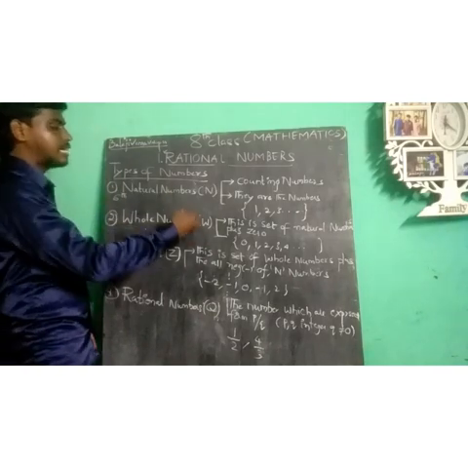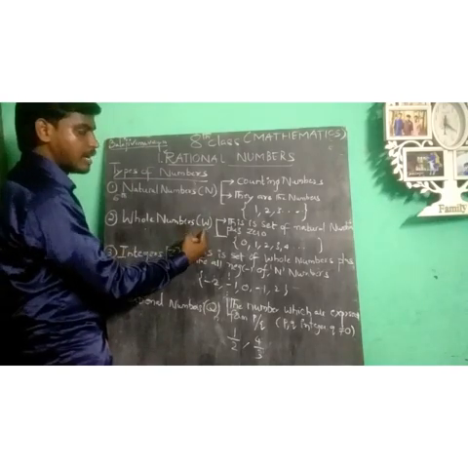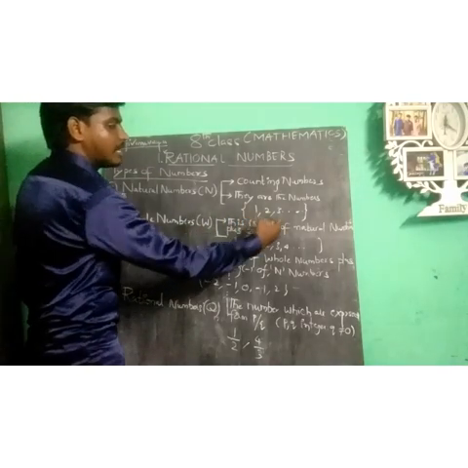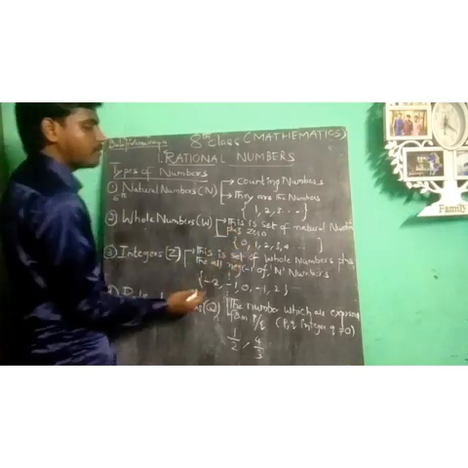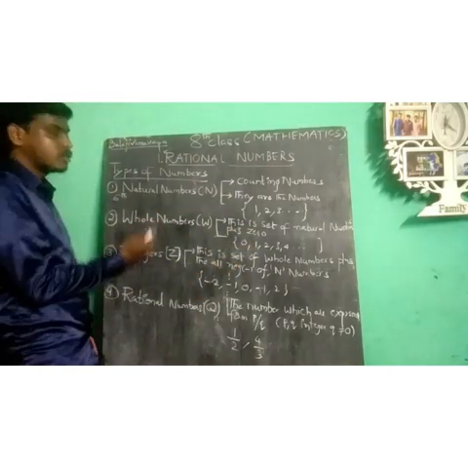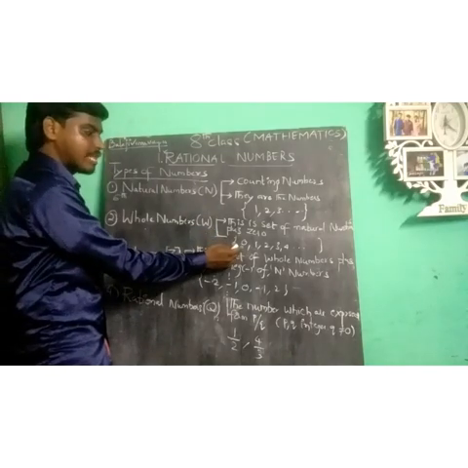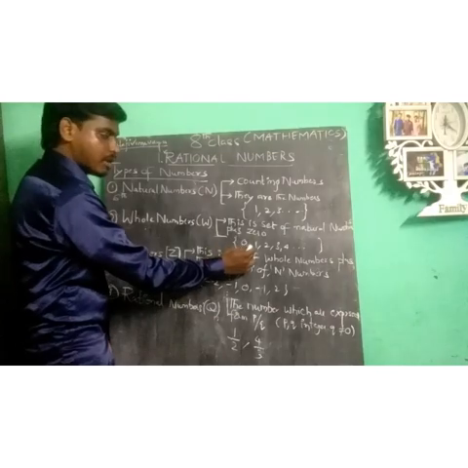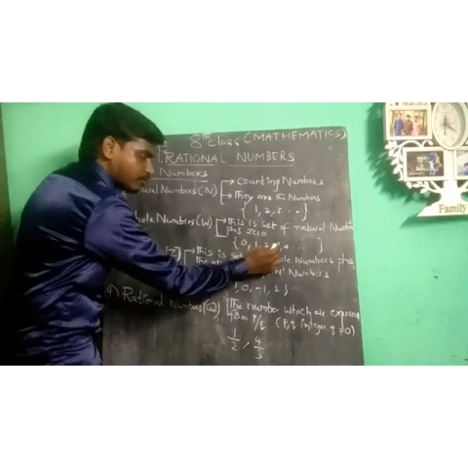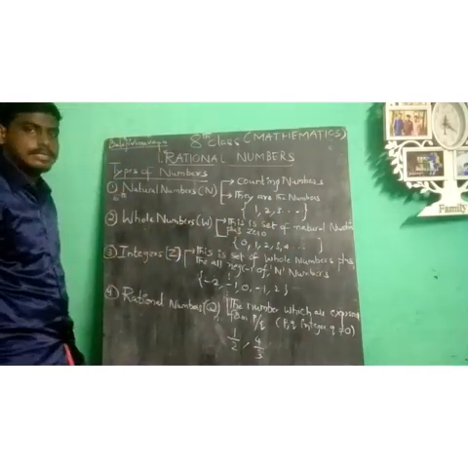Moving on to the second type of number, the whole numbers. Whole numbers are indicated by the symbol W. This is the set of natural numbers with 0 placed in front. You must add 0, and they convert into whole numbers. The set 0, 1, 2, 3, 4 and so on is called whole numbers.